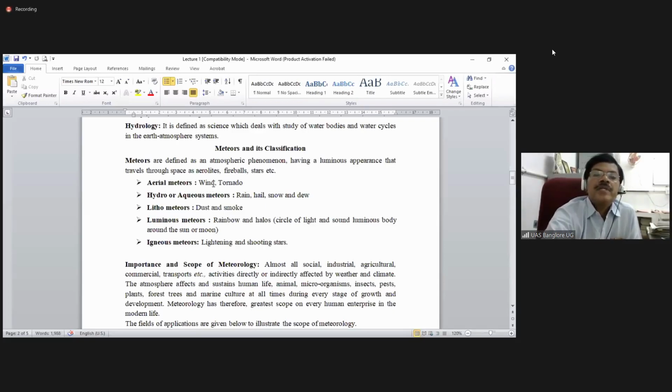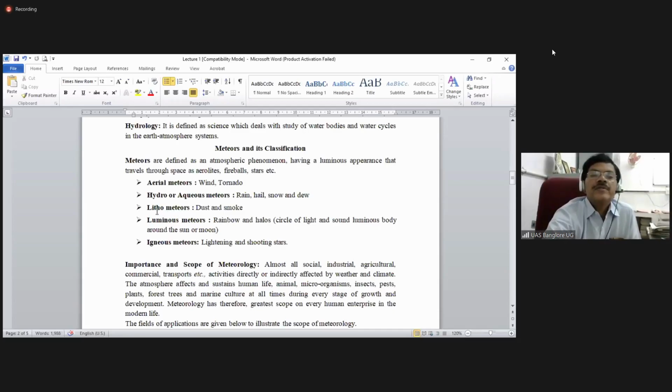I think we might have studied about the wind, different types of winds. A whirling wind, or wind with so much speed, tornado or cyclones. Then hydro or aqueous meteors, relating to rain or hailstone, snow and dew. Then lithometeors.